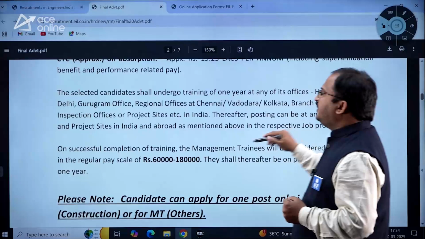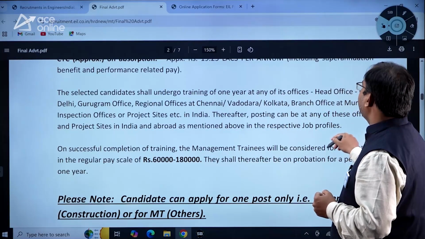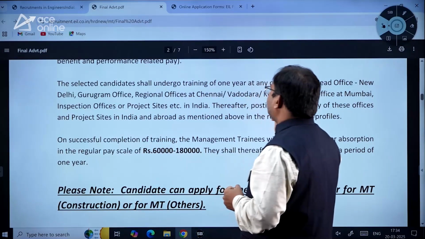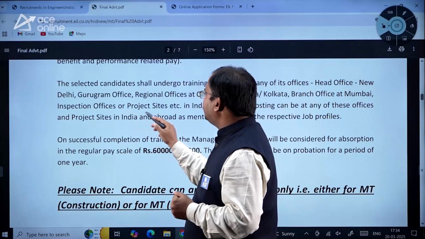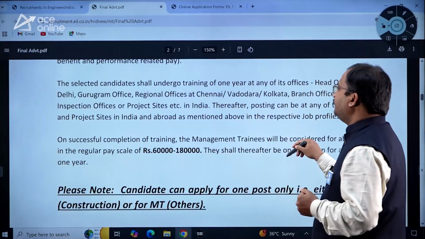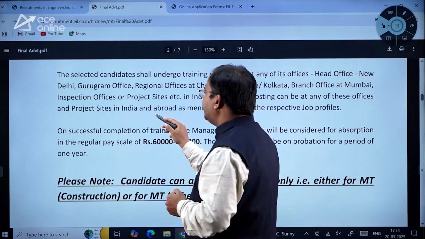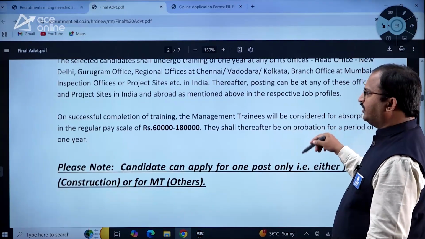The selected candidate shall undergo training of 1 year at any of its offices: head office New Delhi, Gurugram office, regional offices at Chennai, Vadodara, Kolkata, branch offices at Mumbai, inspection offices or project sites, etc. in India. Thereafter, posting can be at any of these offices and project sites in India and abroad as mentioned above in the respective job profiles.